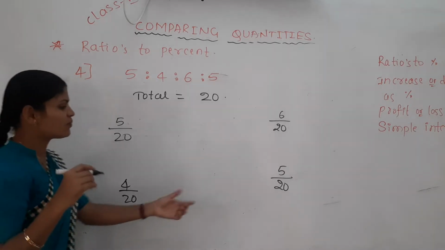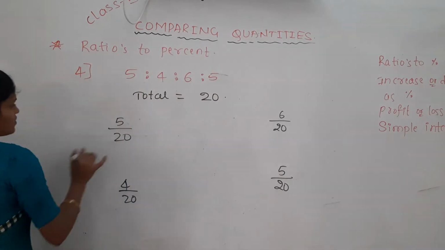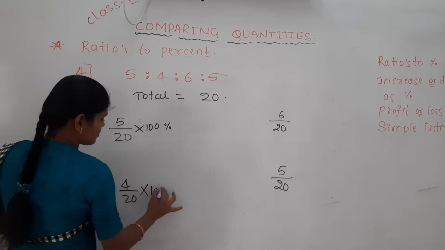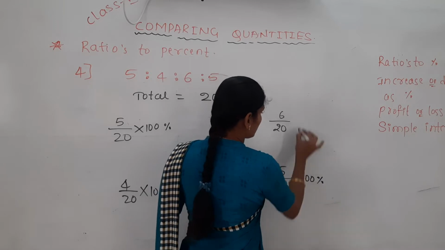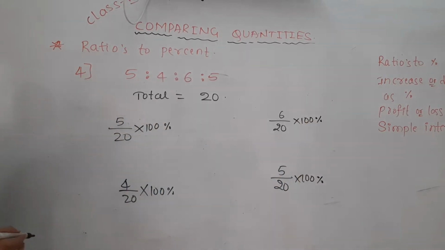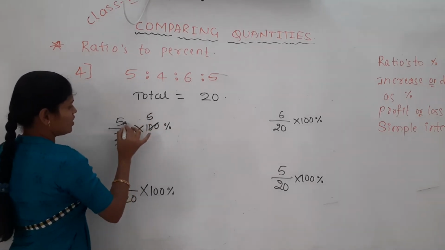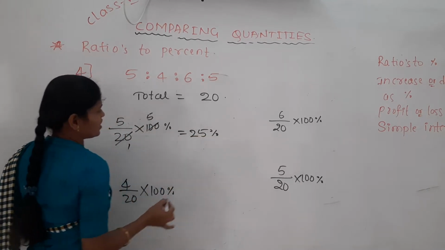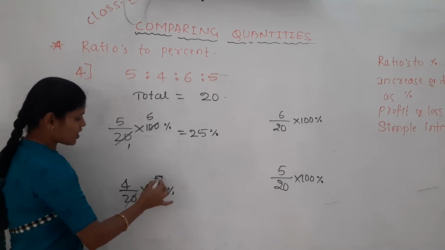These are in terms of fractions. Now we have to express these in terms of percentage. Multiply by 100%. So in all the fractions, if you multiply by 100%, you will get them in terms of percentage. Now 20 times 5 is 100, so 5 into 5, how much is it? 25%.